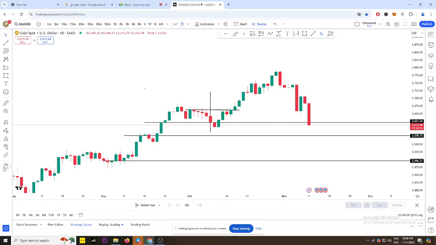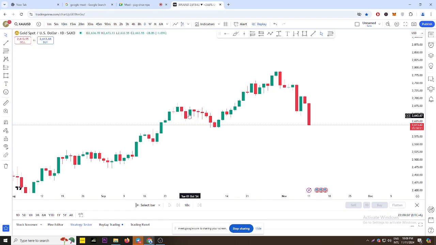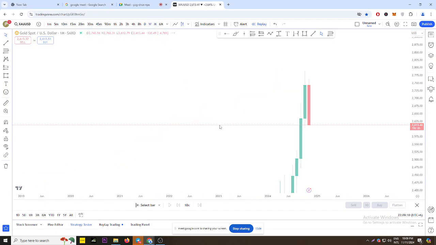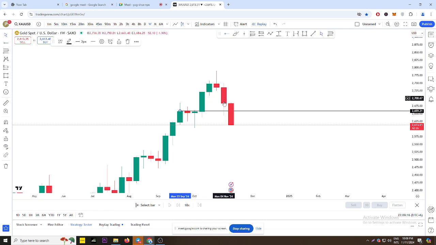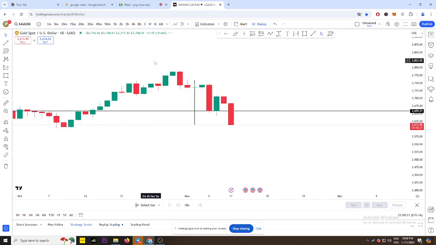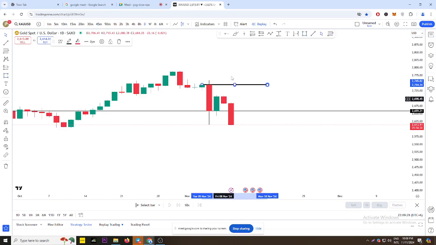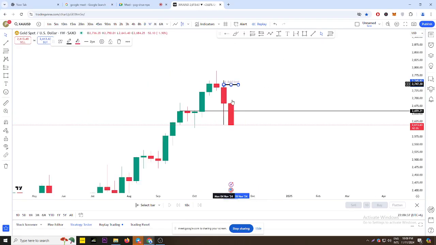Now if you look at the weekly again, this was a fresh level which was rejected here. Now, if you go to the daily time frame, the rejection is actually here. So this is the area. If it broke out here, we call it starting to move more upward, isn't it? Got it, sir? Got it.